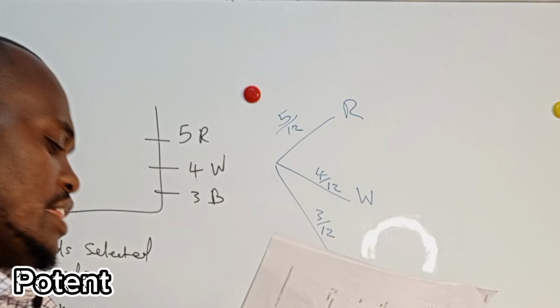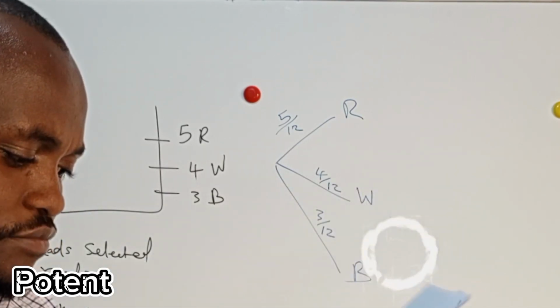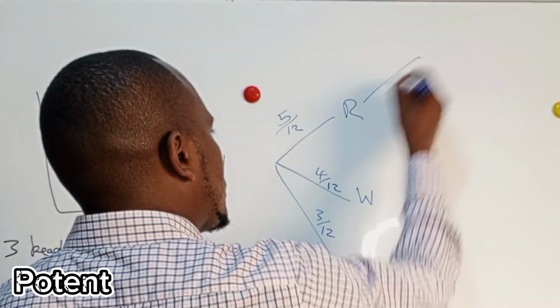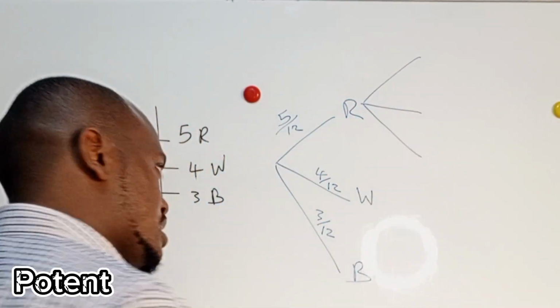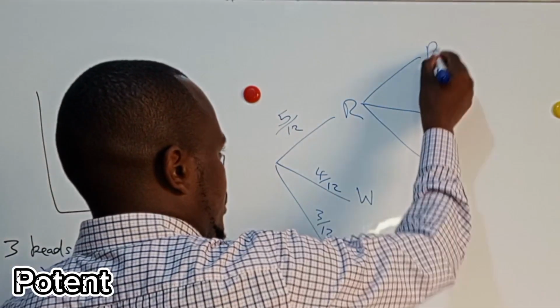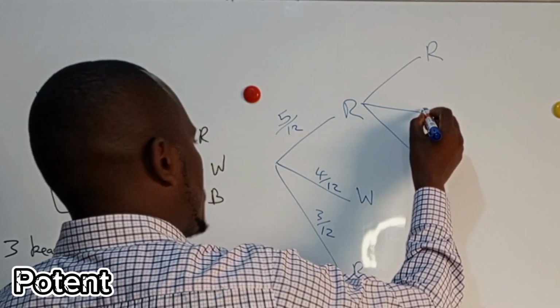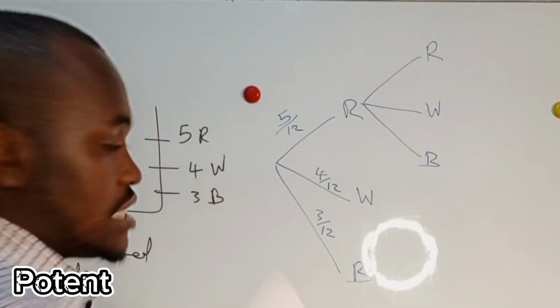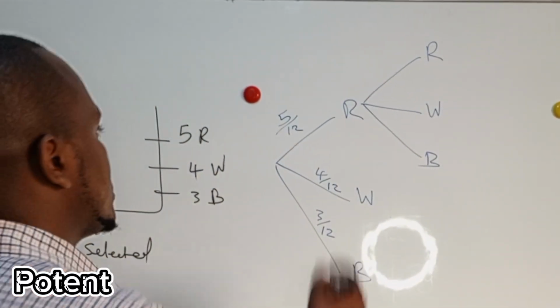The next thing, you need to draw then without replacement. So after you have drawn a red bead, you still can take another red, you can take another white, you can also take another blue. But this time, the probability changes.